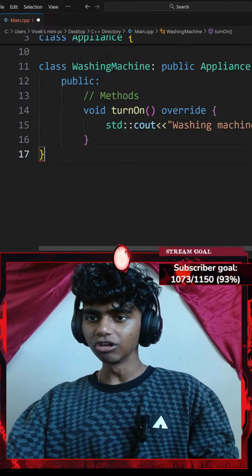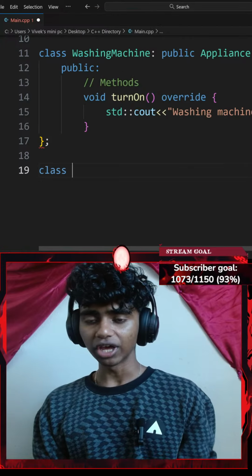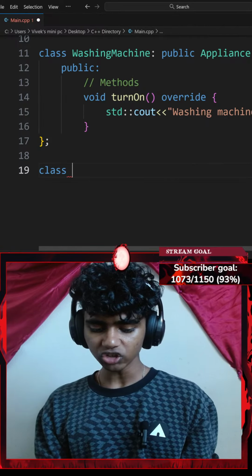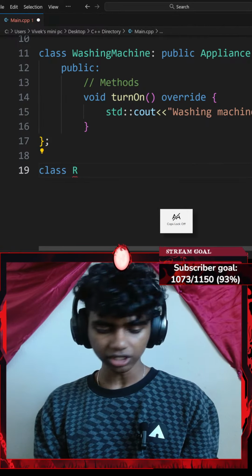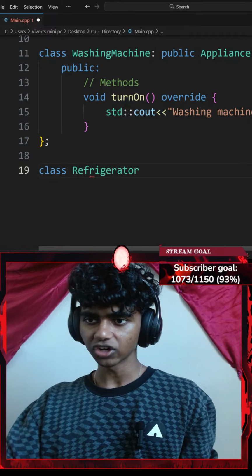Okay, that said, let me go on and end my WashingMachine class with a semicolon as well. And now create another derived class called Refrigerator. So I'll go with Refrigerator. There we go. I hope I spelled it correct.